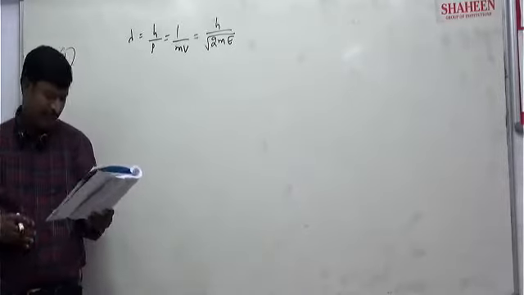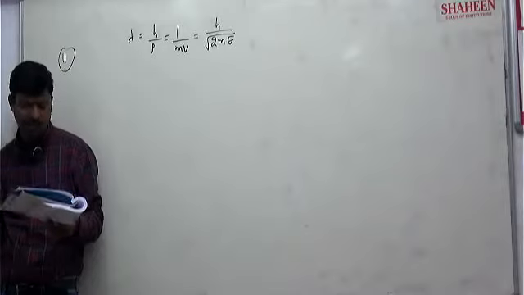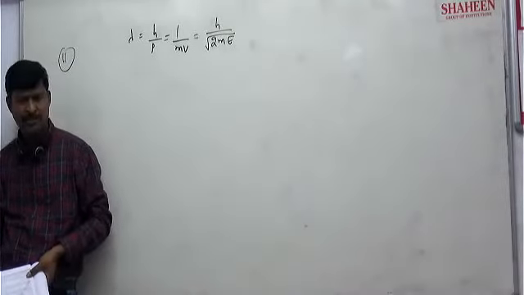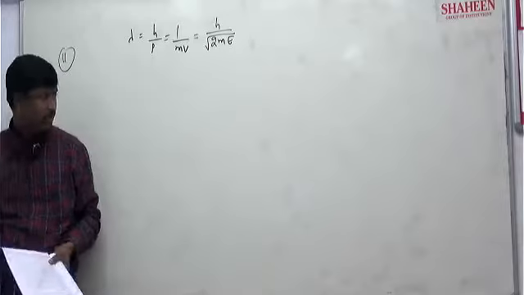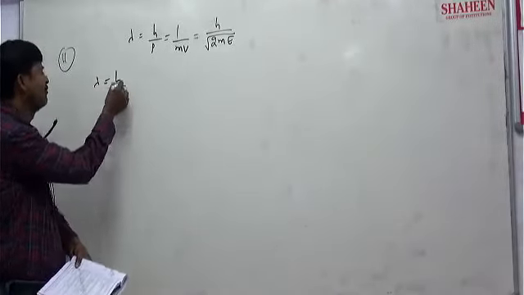First question, you see: the de Broglie wavelength associated with a particle of mass m moving with velocity v is h by p, that is h by mv, direct answer. First question is what? Lambda is equal to h by mv directly.